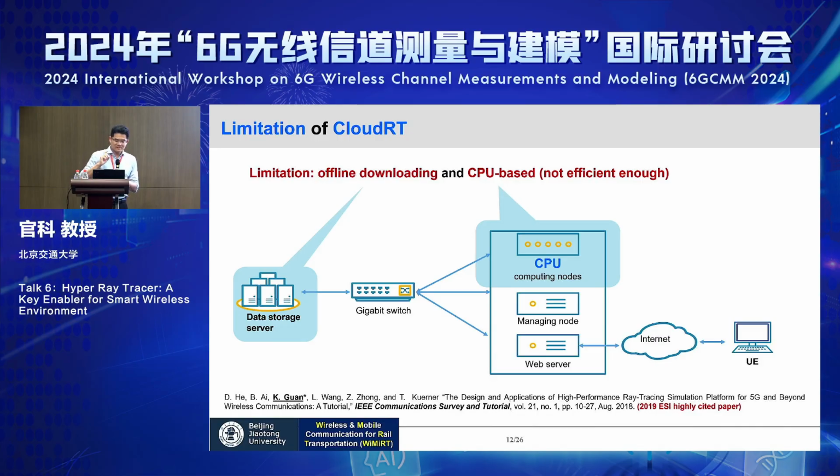But we also understand there are huge limitations of this platform. Mainly, first, it's offline, so the results are stored in the server, and it's impossible to do anything about digital twin. Another thing is that it's purely CPU based, so sometimes when you use it, especially in a long queue, you think the efficiency is really low. Please forgive us because there's no GPU and so on.